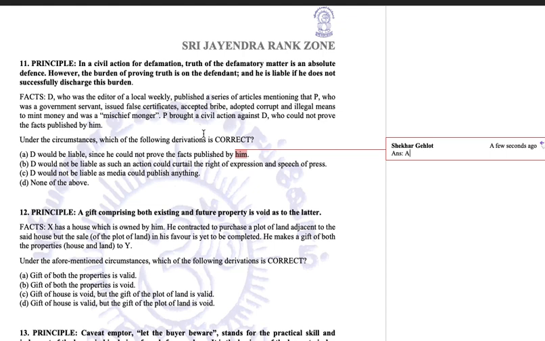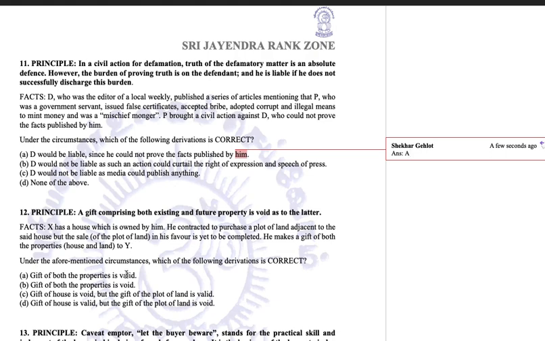Next principle: a gift comprising both existing and future property is void as to the latter. X has a house which is owned by him. He contracted to purchase a plot of land adjacent to the said house, but the sale in his favor is yet to be completed. He makes a gift of both the properties to Y. Now he has made the gift of properties to Y. Let us see what is the case here.